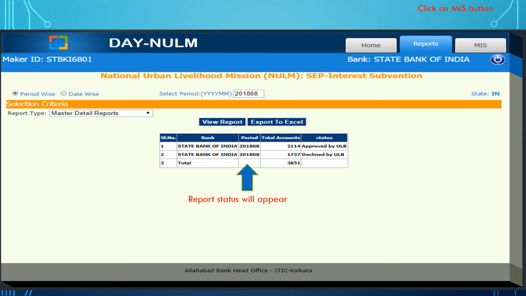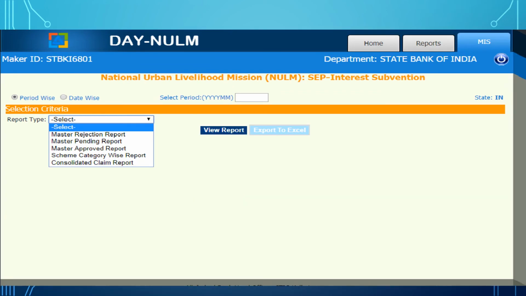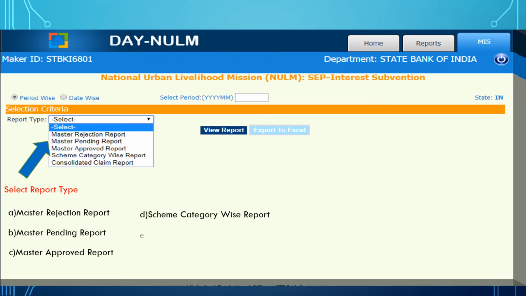And now click on the MIS button in the report section. There are MIS data reports. Basically, this is the summary as on date, or you can get it period wise. The master rejection reports, master pending reports, master approved report, scheme category wise report, consolidated claim report. The most important is the consolidated claim report. Banks are required to download this consolidated claim report and make the claims of all the pending status.